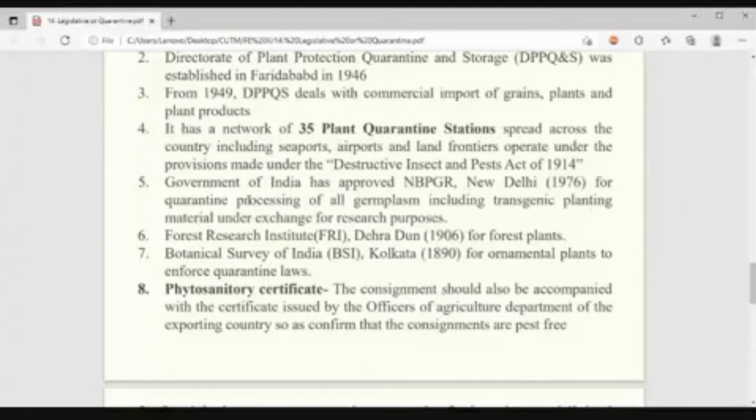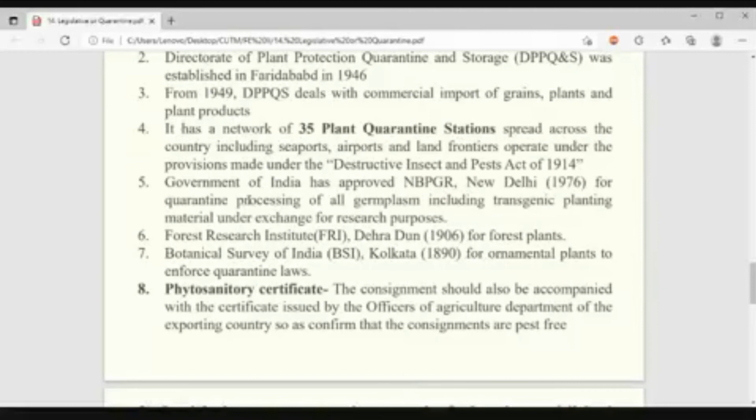Yes or no? Suppose you are leaving Centurion University after your 4 years and you are joining Angra. Who will give you the conduct certificate? Centurion. No, he is a good boy. Getting my point? Similarly, what is the phytosanitary certificate?